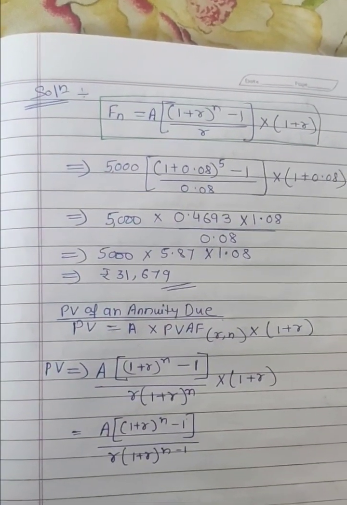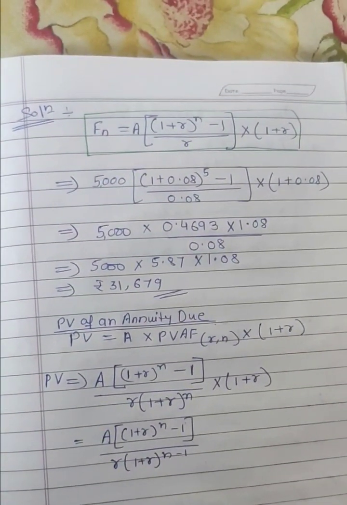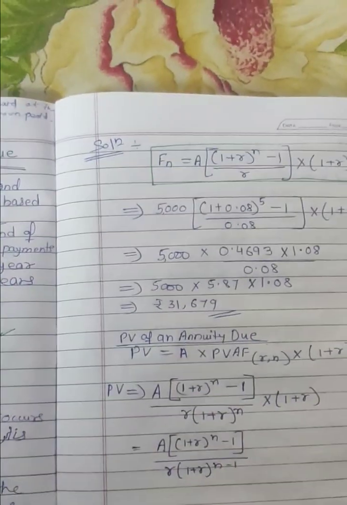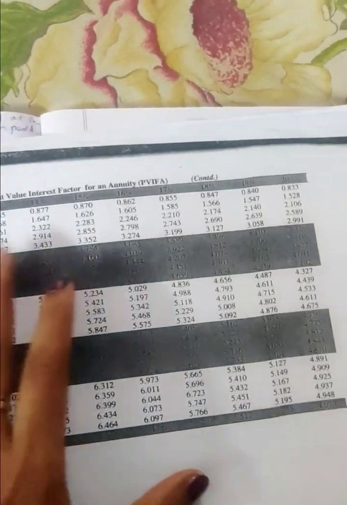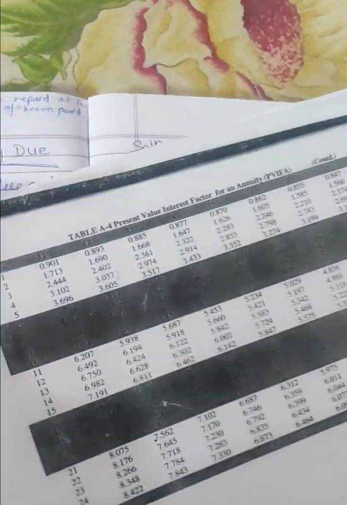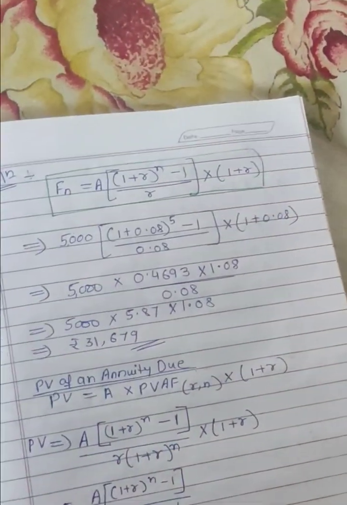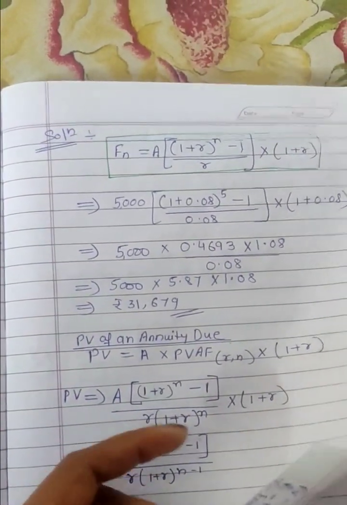Here we have the present value of annuity due. With the help of the PV annuity interest factor table, we are able to solve it. So we have here the present value of annuity table, that is the interest factor. From here also we can check the 8% value, and that value we can put in here and we can get the answer. So this is all about our annuity due.